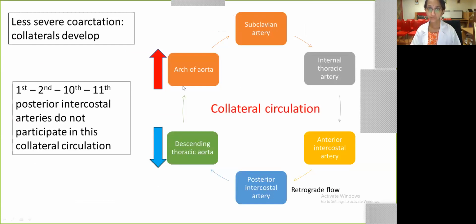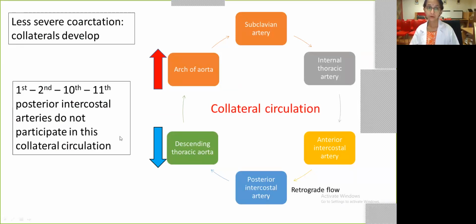So from the arch of aorta, we have the subclavian artery and the internal thoracic artery, and then the anterior intercostal arteries, which will give collaterals retrogradely into the posterior intercostal arteries, and then finally into the descending thoracic aorta. Remember that the first and the second vessels do not participate because they are branches of the thyrocervical trunk and not directly from the aorta. Hence, you have the collaterals from the 3rd to the 8th or 9th ribs.